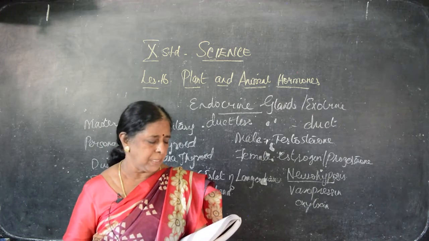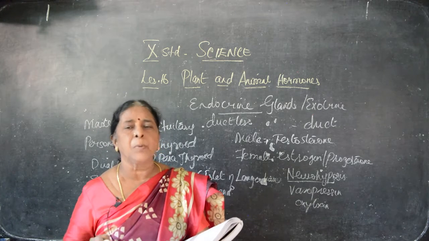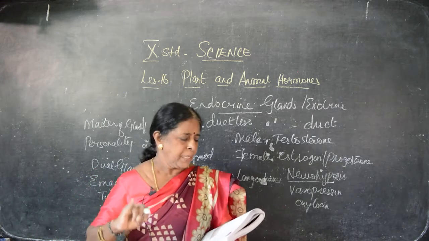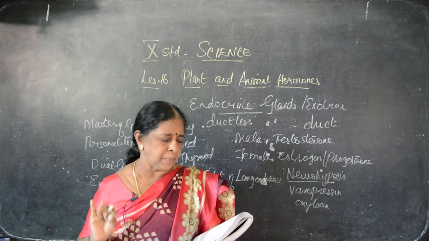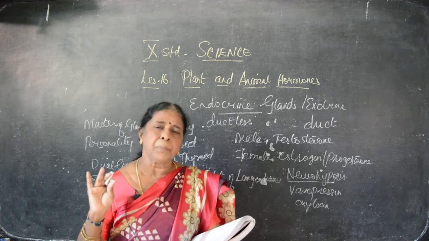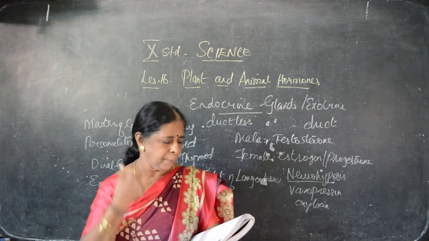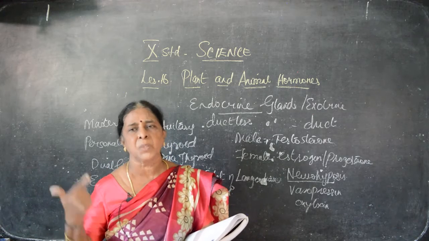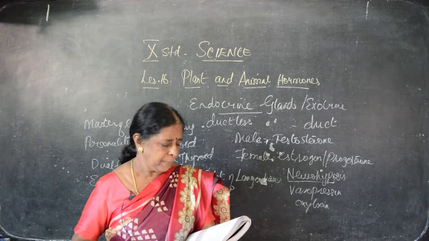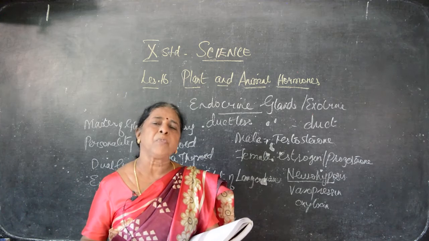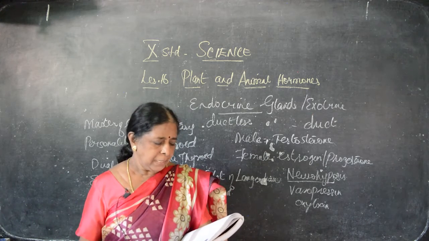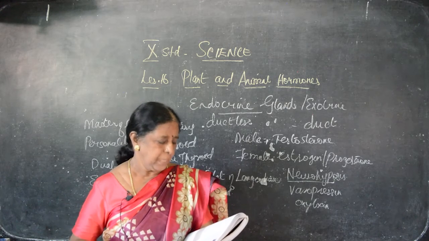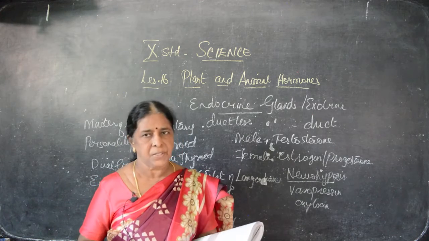What are the functions of it? It maintains the normal body temperature. Now, normal body temperature is what? 98.4. It maintains the normal body temperature. Production of energy, maintaining the basal metabolic rate of the body. It helps to maintain the normal body temperature, I said already. It influences the activity of the central nervous system. The central nervous system, the brain, is controlled by thyroid. It helps in the formation of the bones. All the physical and mental activities are controlled by thyroid. It regulates our metabolism. These are the functions of thyroid.